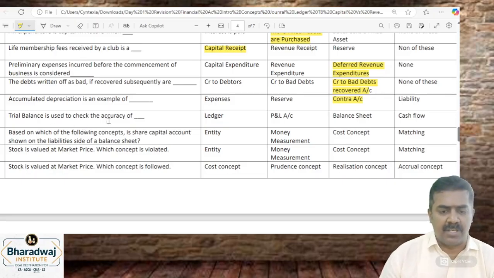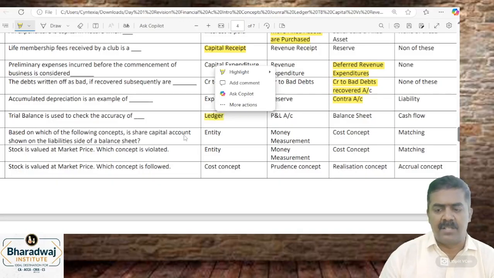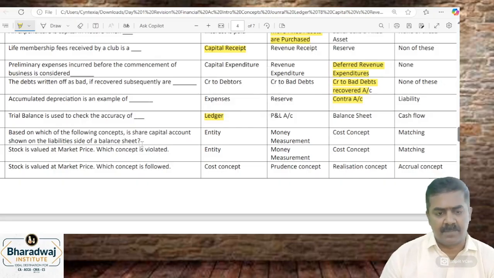Trial balance is used to check the accuracy of ledgers. Ledger balance debit is equal to credit, checked through the trial balance.